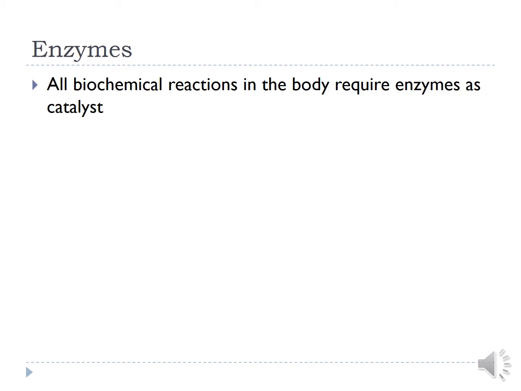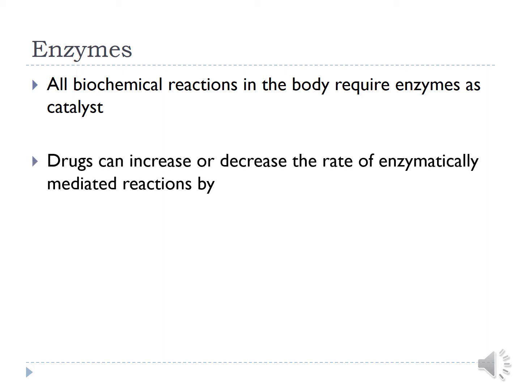So enzymes, we all have studied about enzymes, and we know that all biochemical reactions in the body are catalyzed with the help of enzymes. Thus enzymes are an important drug target. And a drug can increase or decrease the rate of the reaction by stimulating or by inhibiting the enzyme or the reaction.